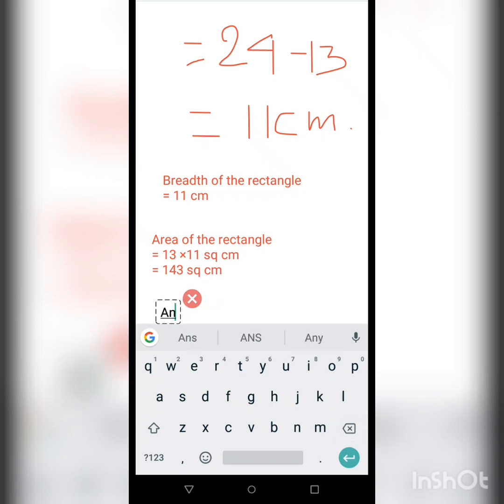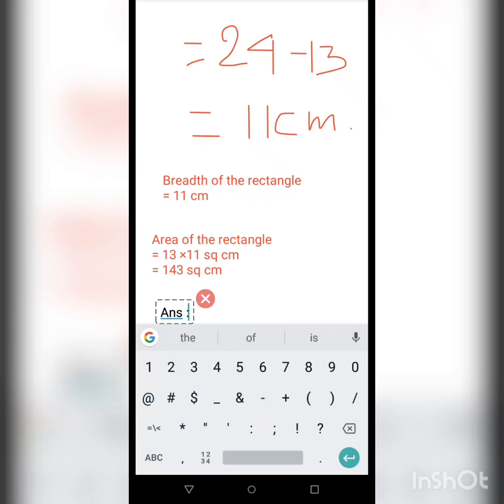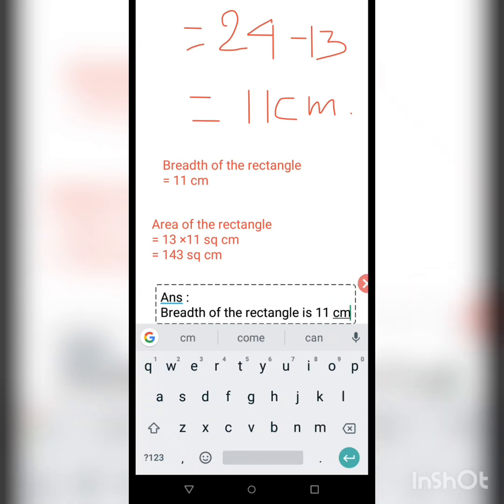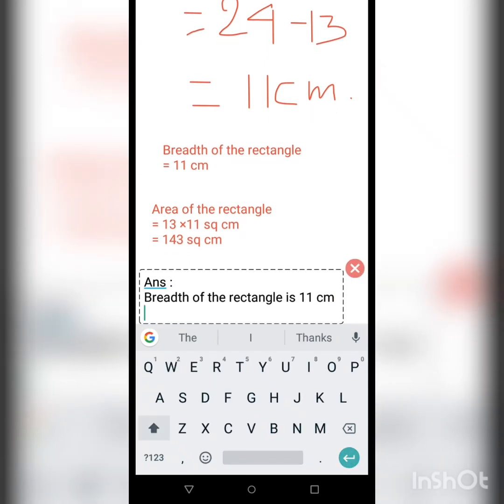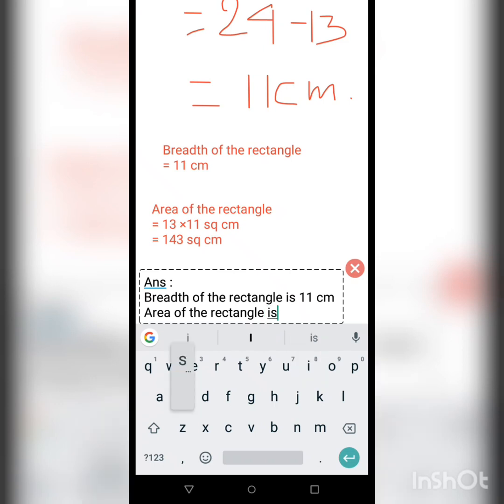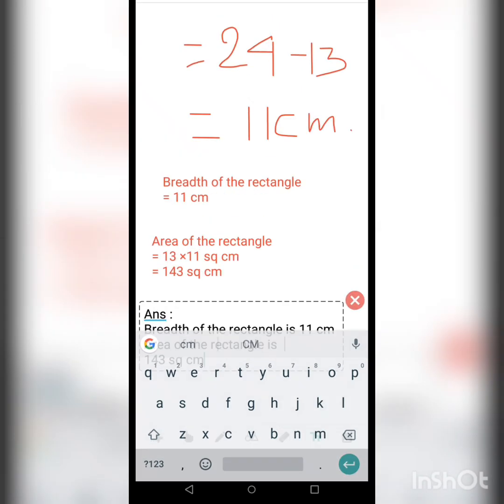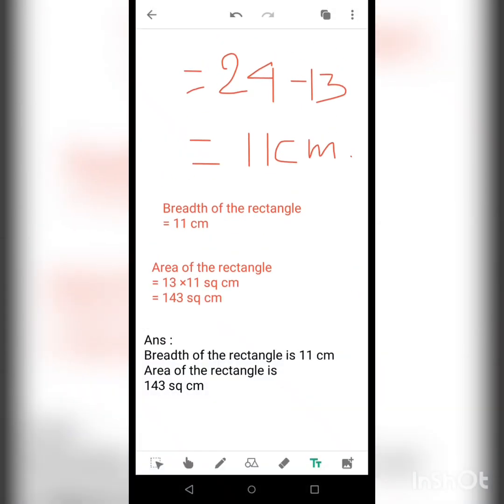So finally at the end, again you will write down the two statements. As you know that in the answer part you have to write the statements twice. So we will write down again: breadth of the rectangle is 11 centimeter and area of the rectangle is 143 square centimeter. In this manner, you can find out the breadth and area of the rectangle.